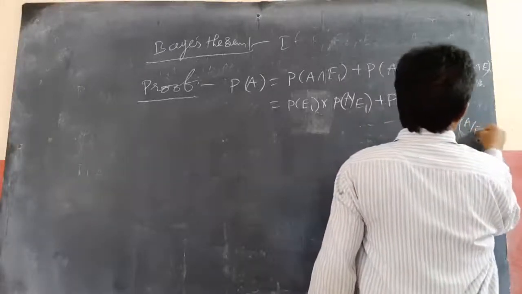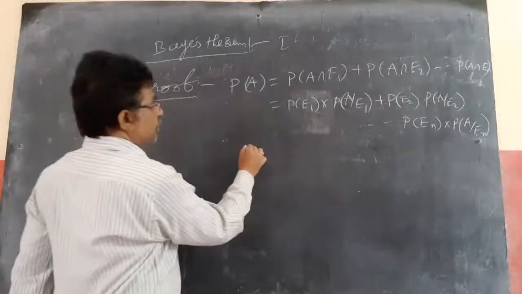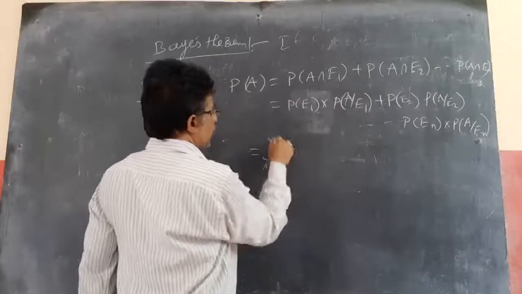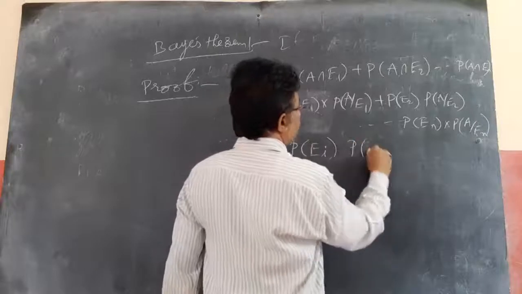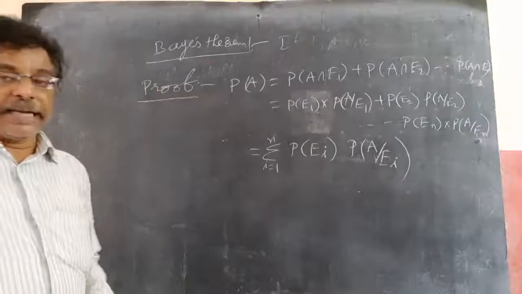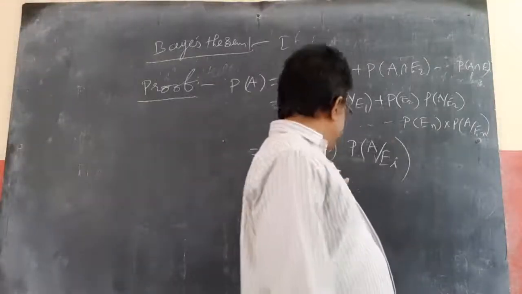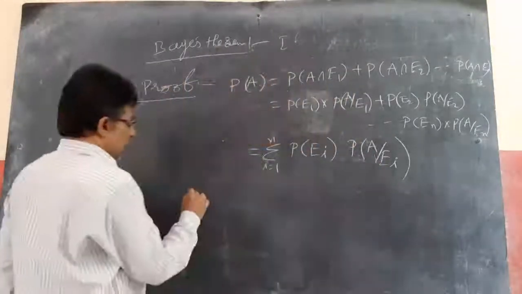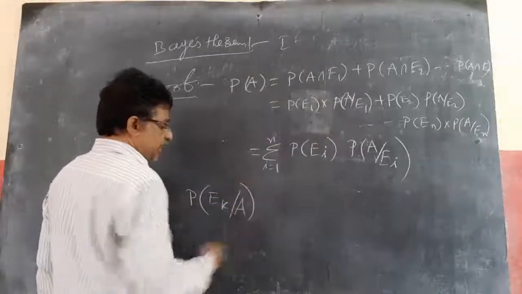Instead of writing all, I can simply write sigma i equals 1 to n P of Ei into P of A by Ei. So P of A equals sigma i equals 1 to n P of Ei into P of A by Ei. Now I need P of Ek by A.